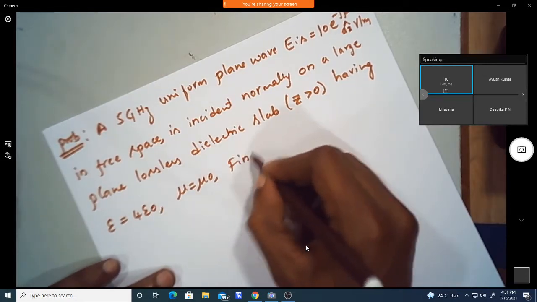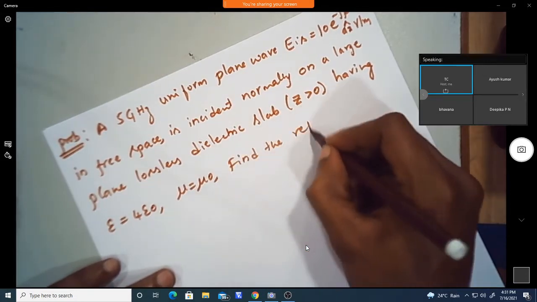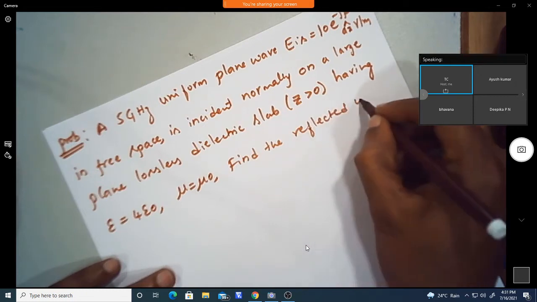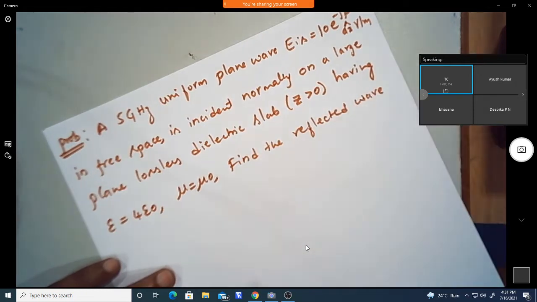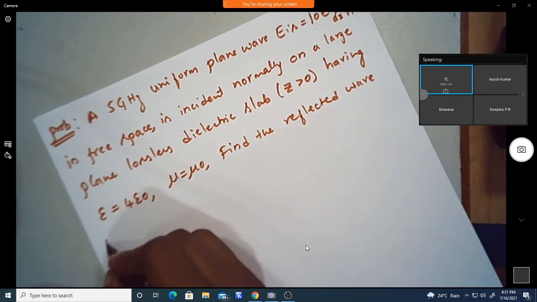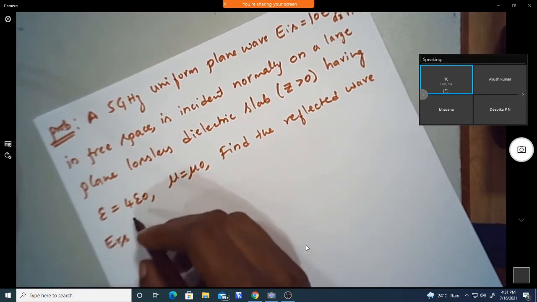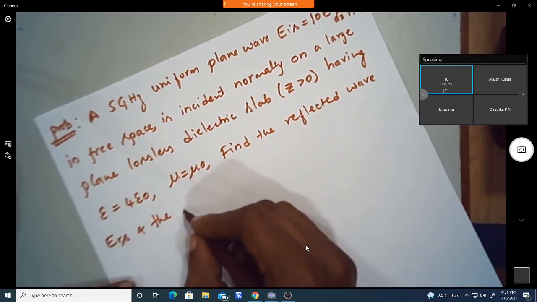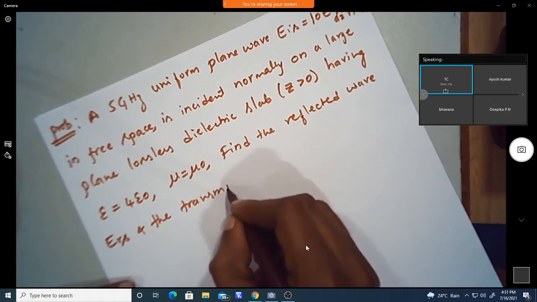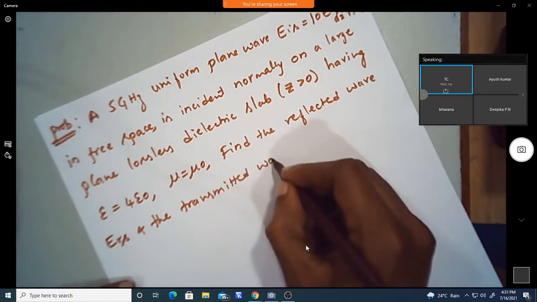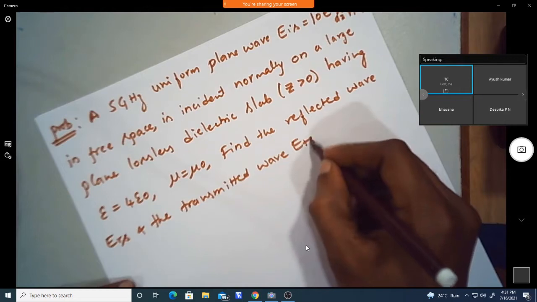Find the reflected wave ERS and the transmitted wave ETS.